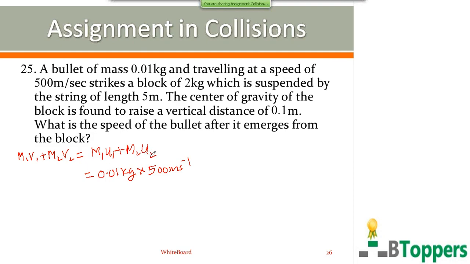U2 is the velocity of the block before collision, that is 0, because the block is initially at rest before collision, so the second term on the right side is 0. Again on the left side, M1 equal to 0.01 kg, that is the mass of the bullet. V1 is the velocity of the bullet after collision, which you have to find out. M2 is the mass of the block, that is equal to 2 kg.